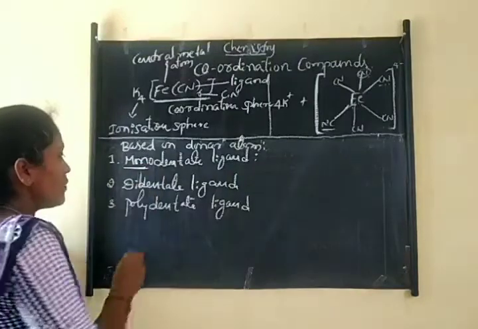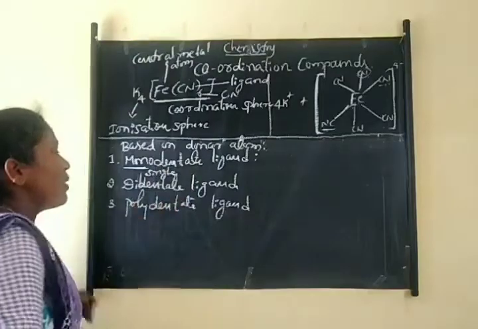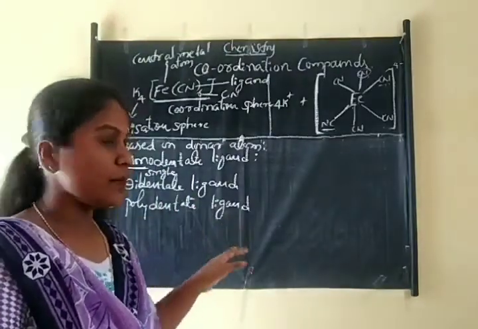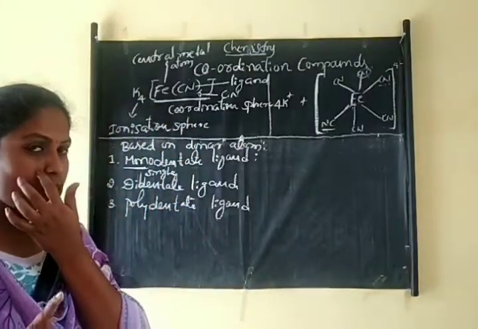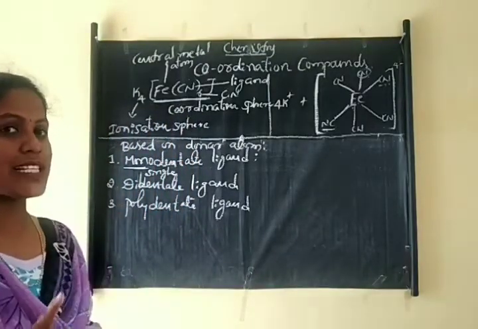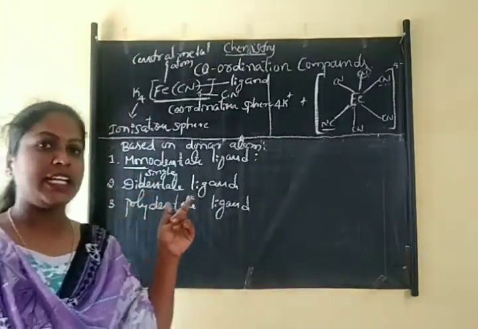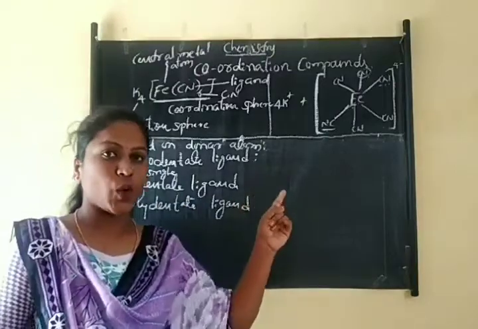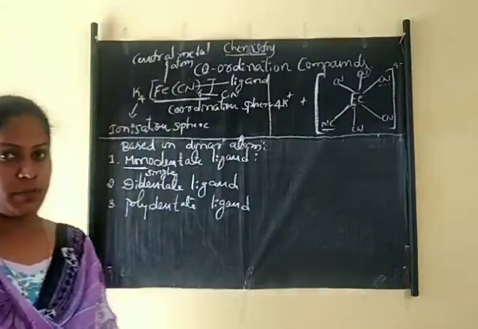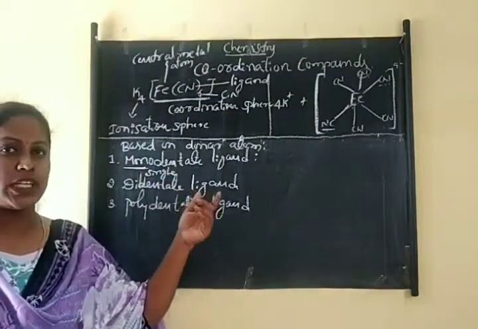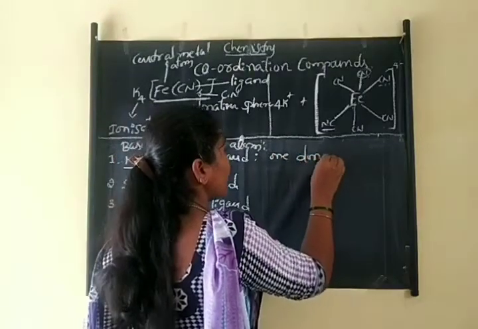So we already know that mono means single or one, we can say, right. So mono means here single. That means the ligands which have only one donor site and donate only one pair of electrons to the central metal atom. Okay, so monodentate ligand means having one donor site and donating only one pair of electrons to the central metal atom.